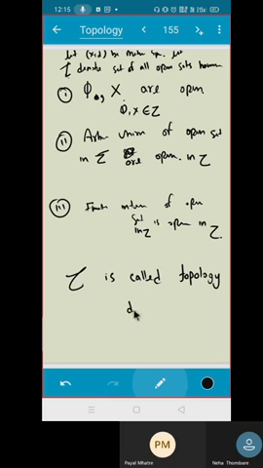Topology determined by d. The proof is very easy. Proof of the definition is very easy. Is that okay? Yes, sir.